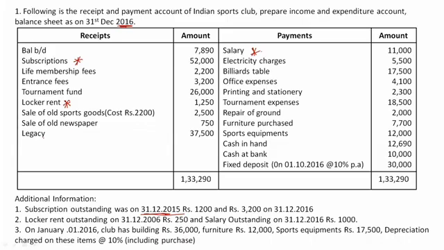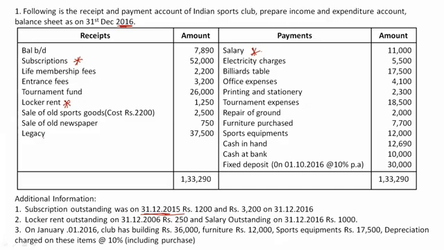It's not very regular, it's not revenue in nature. Clear? Somebody is taking a membership for lifetime, so they'll pay a lump sum amount at once. So this type of fee is not revenue in nature. So we'll take this in the balance sheet, not in the income and expenditure account.